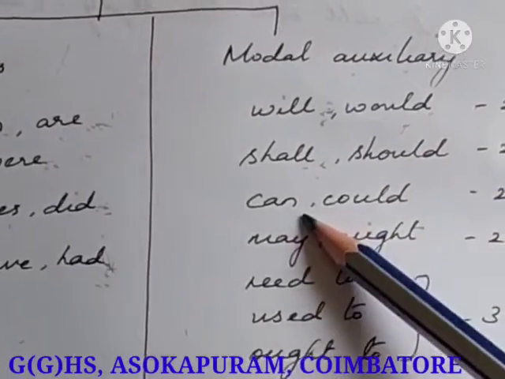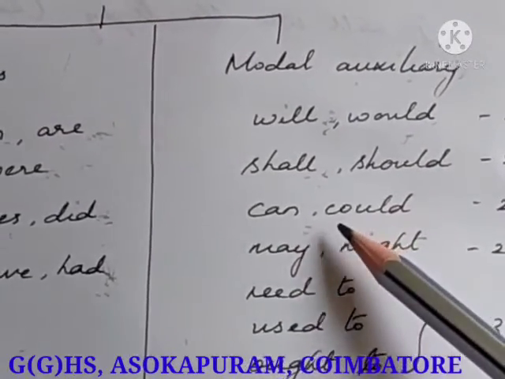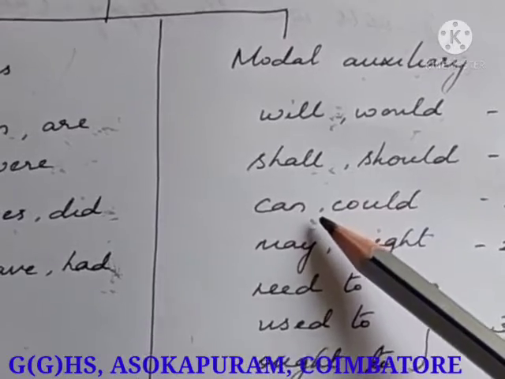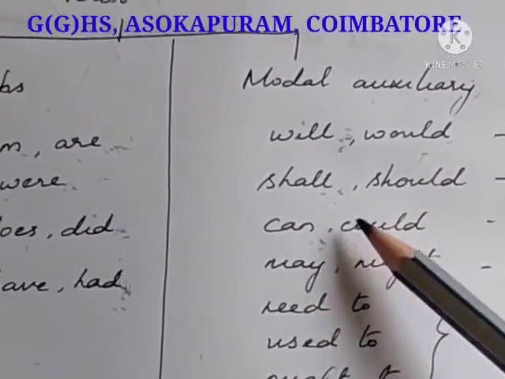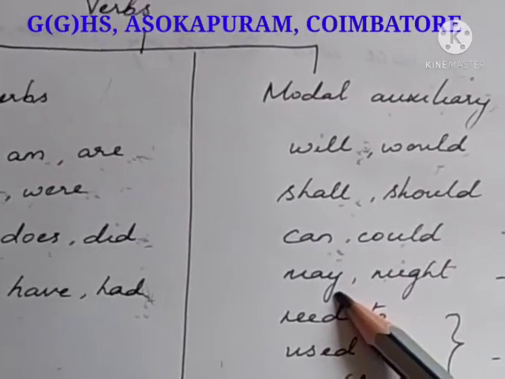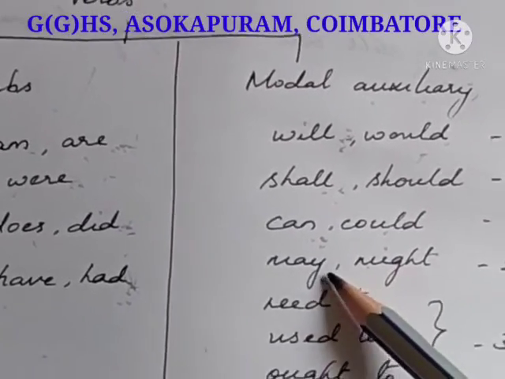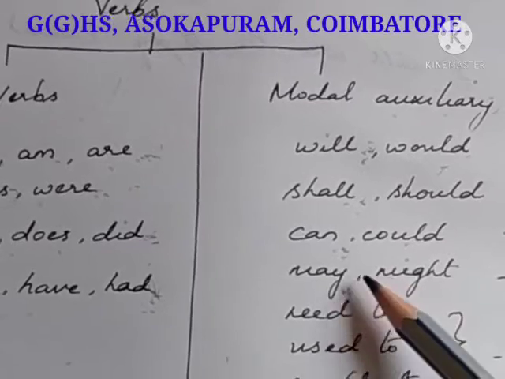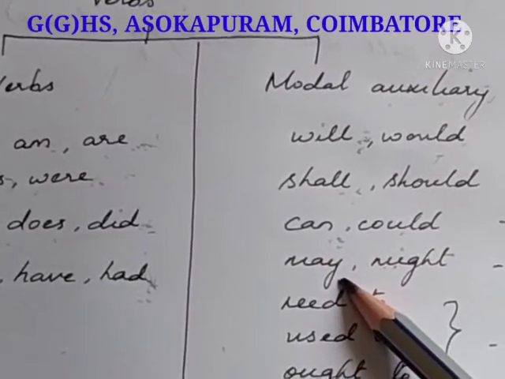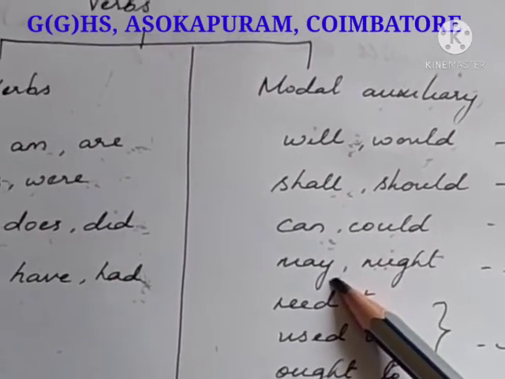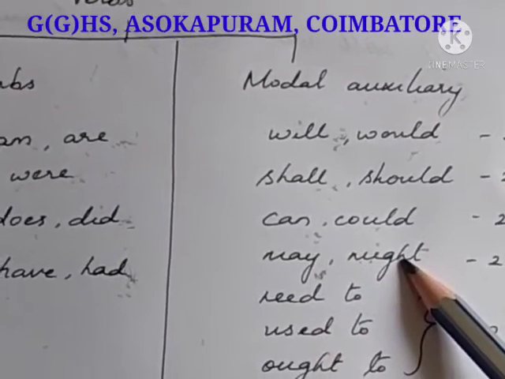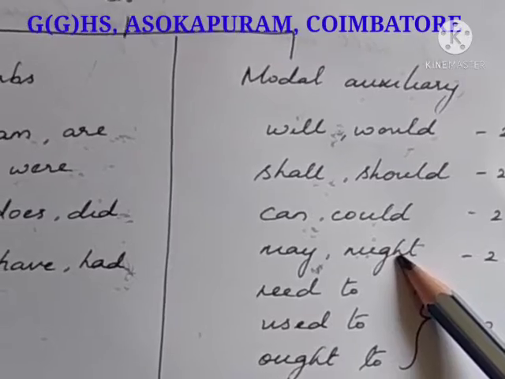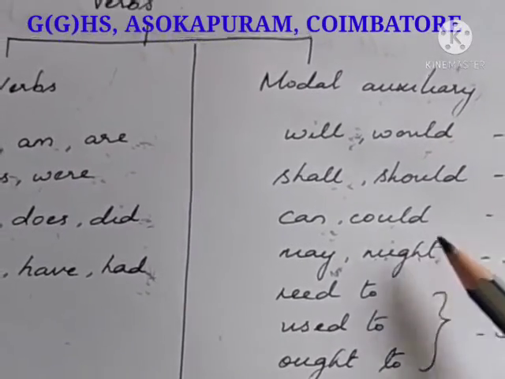Next, can, ability. I can complete the homework. I can pass this exam. All these are ability. Past tense is could. May is probability. When you are not very sure about something, at that time you will use may and might. Asking permission also you will use may. May I come in? That is permission. Probability: it might rain tomorrow. You are not sure whether it's going to rain or not. So at that time you will use might.